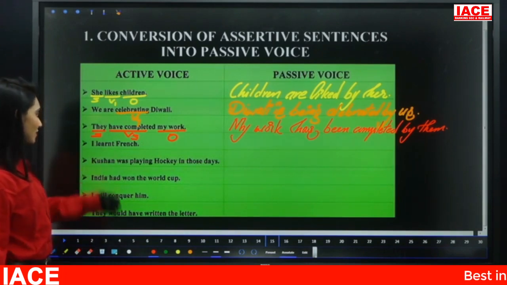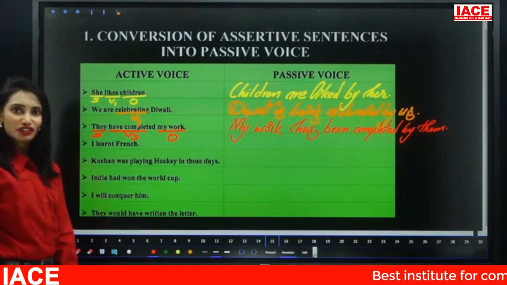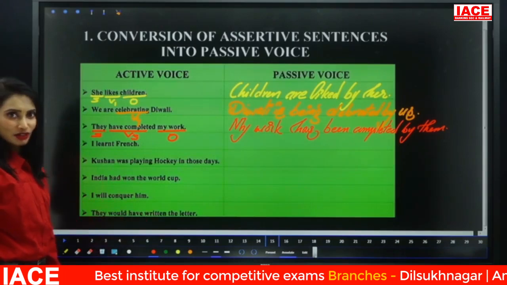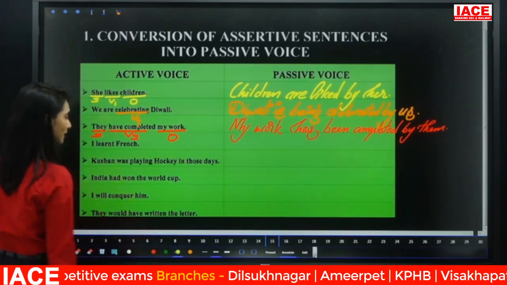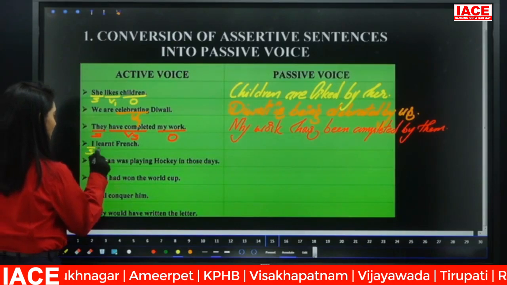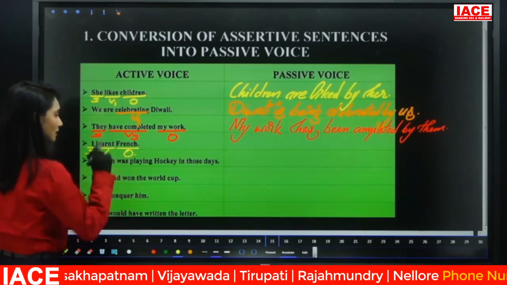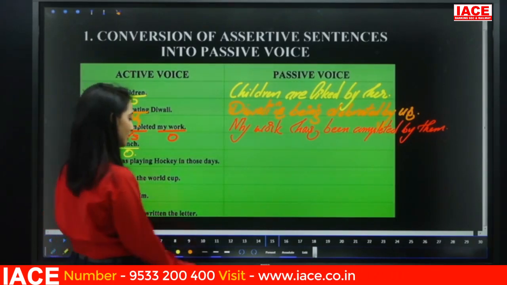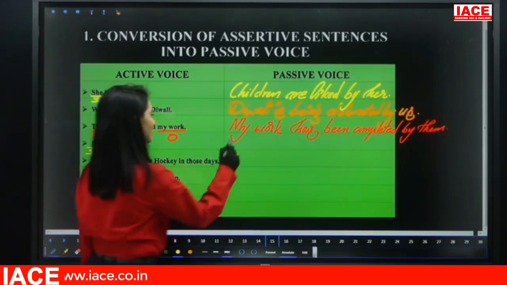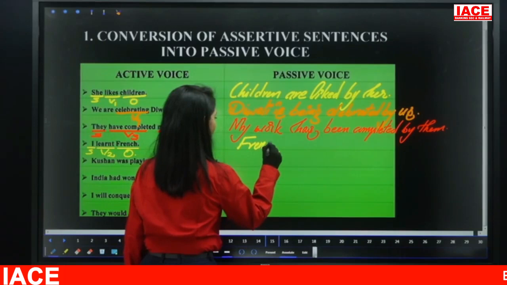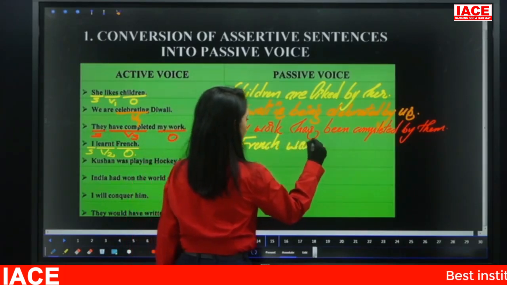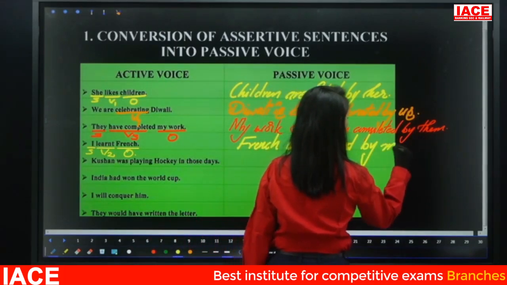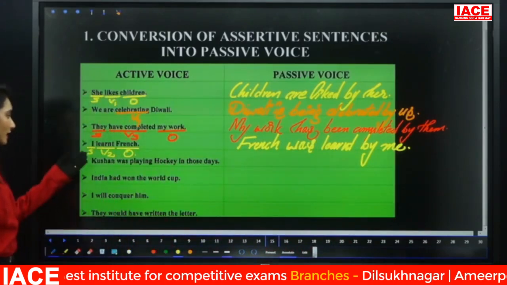That's it. Now look at this one. I learned French. So what is the passive voice of this? Identify subject, verb and object quickly. Try to convert. So, I learned French. Now learnt, the verb is in V2. So convert the sentence. I learned French. Simple sentence. French was learnt by me. Right?